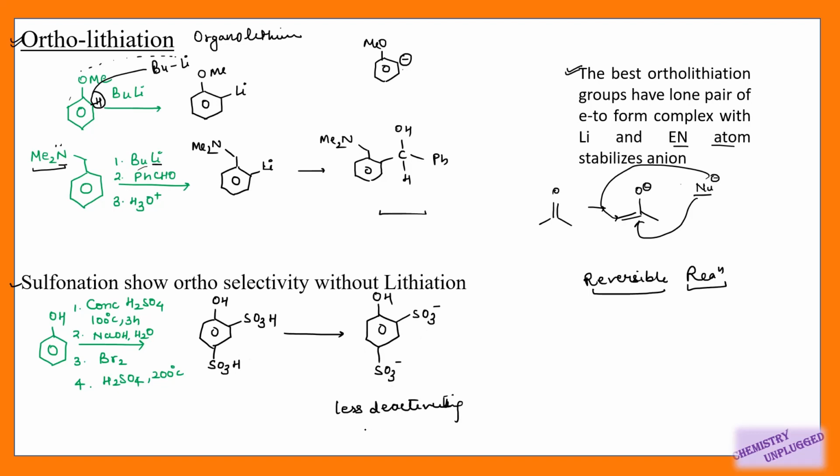Now we can do its bromination, and bromine will be attached at the ortho position of this OH because para is already occupied, and this position is meta to this SO3, right? So we will get Br attached here.